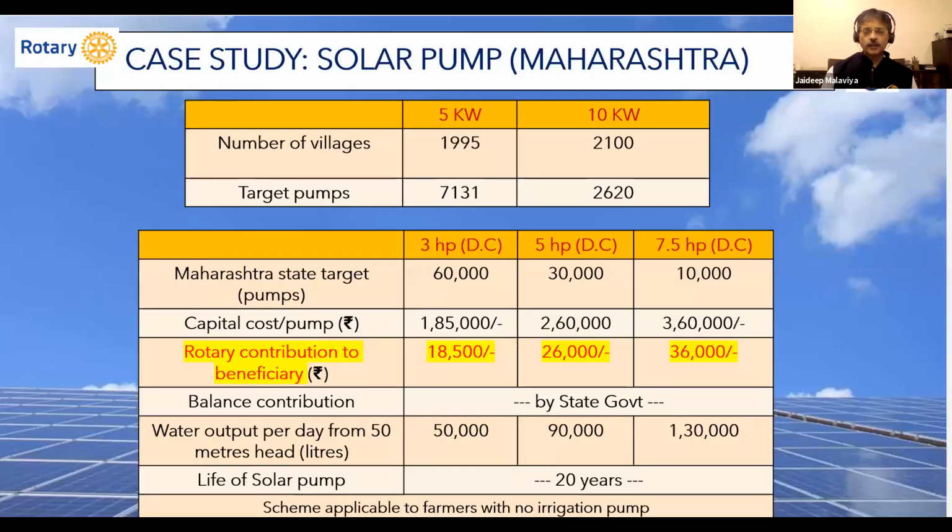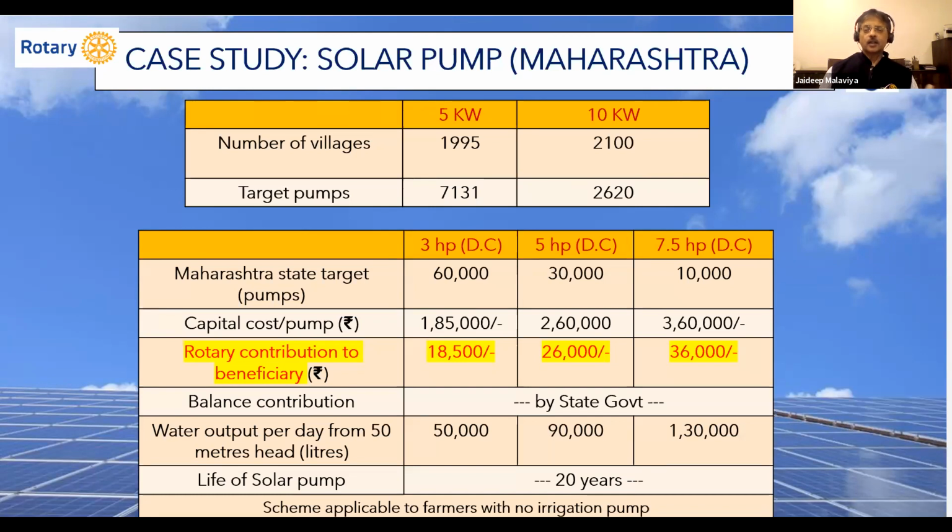Now, a case study of a solar pump, I'll take it in Maharashtra. This state has an additional scheme by the state government wherein they will upfront give a 90% subsidy to those farmers who do not have any connection whatsoever with electricity or diesel. Even getting a diesel connection is not easy. Many smaller farmers cannot afford it. So I will quickly run through it.